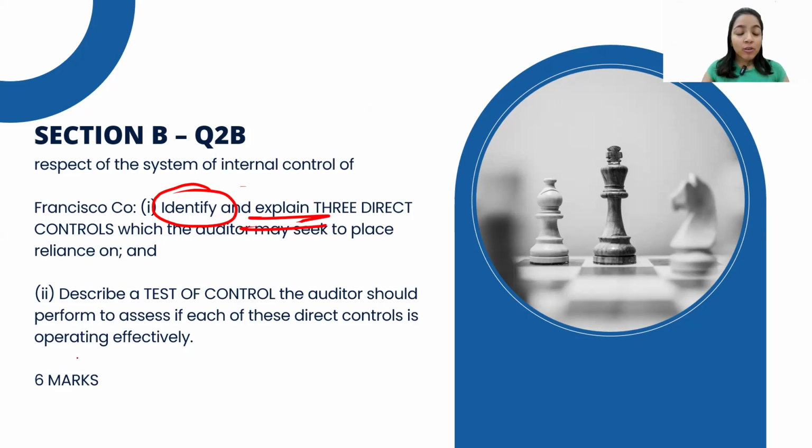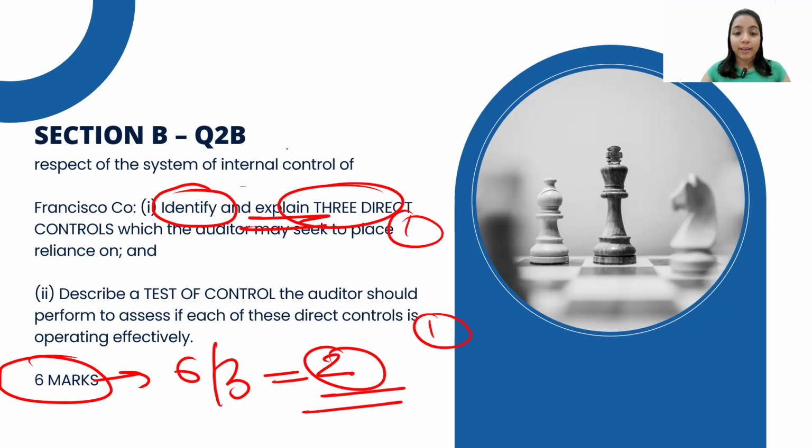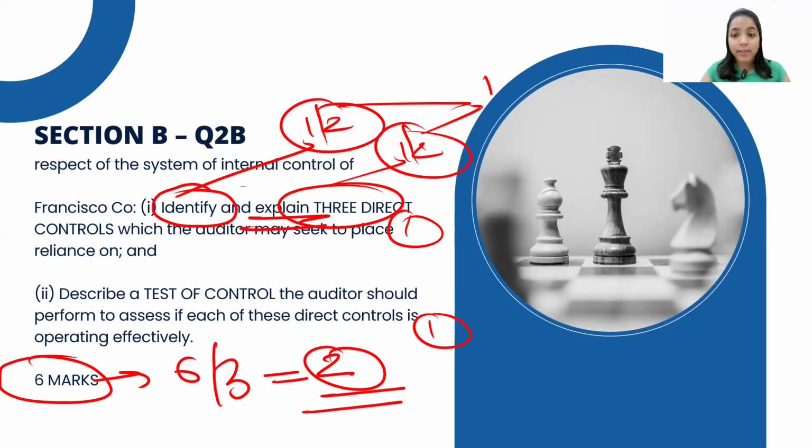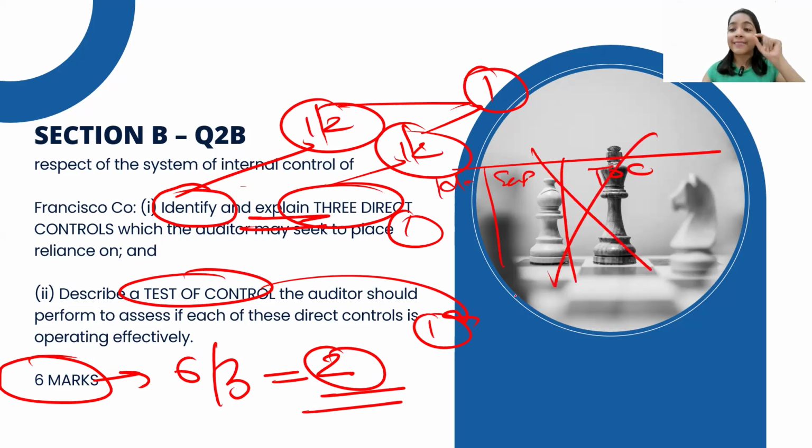Fine. Now, if I do the marks distribution, how will my marks be distributed? 6 divided by 3 is equal to 2. Okay. So 1 for this and 1 for this. Half for this, half for this. This will make it 1. And test of control is a complete 1. Now, few students, what they do is, ma'am, identification, explanation, and test of control. Guys, no, this is an incorrect way to answer your question.